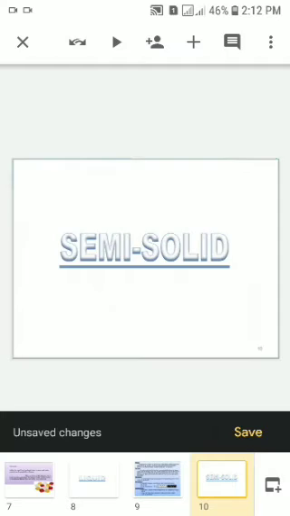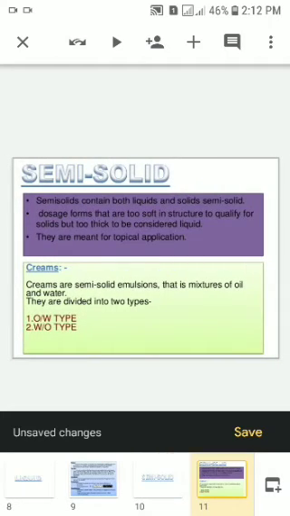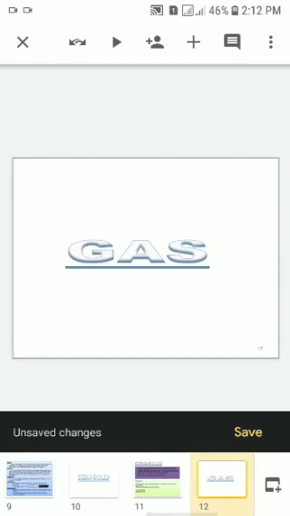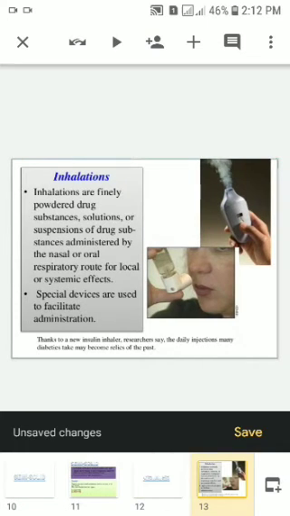Next, semi-solid dosage form. Semi-solid dosage form, the examples are cream, that are semi-solid, emulsion, that is a mixture of oil and water. It is further classified into oil in water type of emulsion and water in oil type of emulsion. Now, gases. Gases, the examples are inhalation.